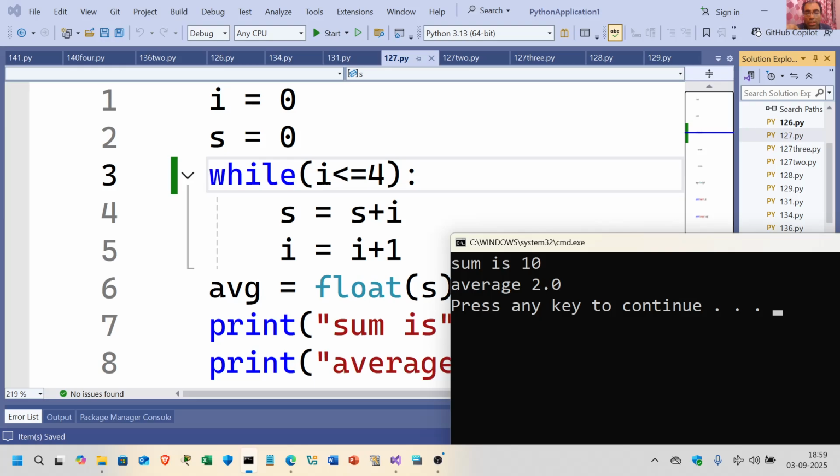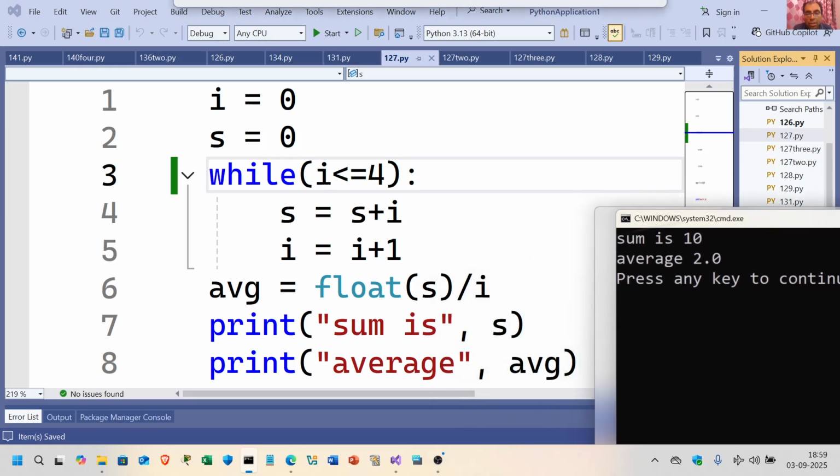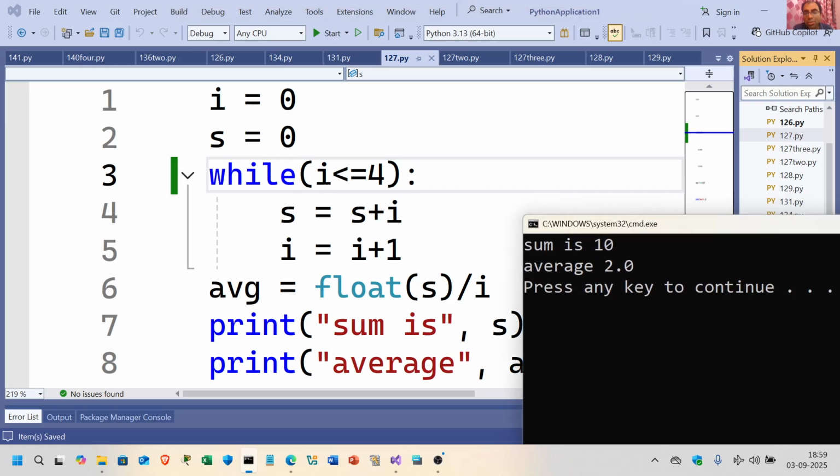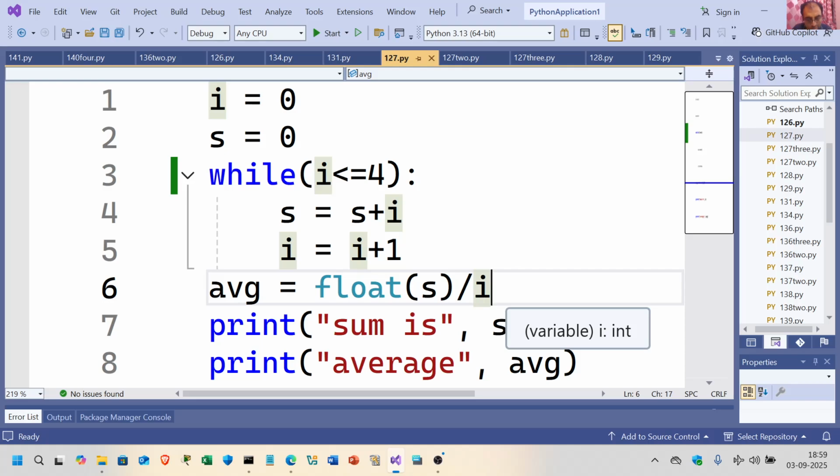And I got five numbers over here, which is 0, 1, 2, 3, and 4. So that should be divided by i, so this will be divided by 5. This will be equal to 2 only. 10 divided by 5 is equal to 2. But if you want to be more precise, you can just do a little modification in your code. So if I take i minus 1, let me just try it. Control S.